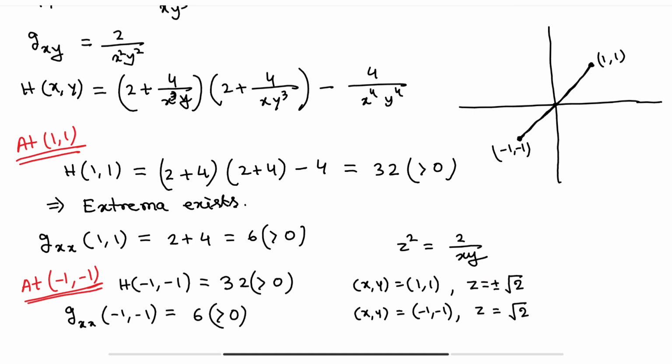So we are getting the same value of z for the different values of x and y. So what are the points? The points are 1 comma 1 comma root 2, 1 comma 1 comma minus root 2, because for 1 comma 1 we are getting 2 points plus minus root 2. Similarly minus 1 comma minus 1 comma plus root 2 and minus 1 comma minus 1 comma minus root 2. These are the points where you will get the minimum distance.